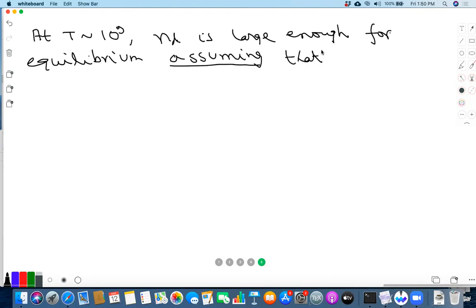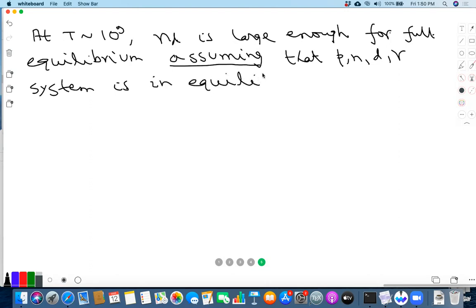that the PND gamma system, for, let me here, I should add full equilibrium, right? Which means also including the heavier nuclei. So this is large enough for full equilibrium, assuming that the PND gamma system is in equilibrium. But others are not.